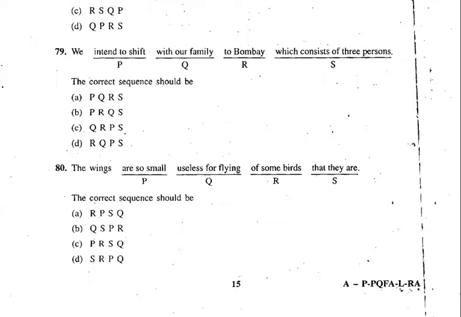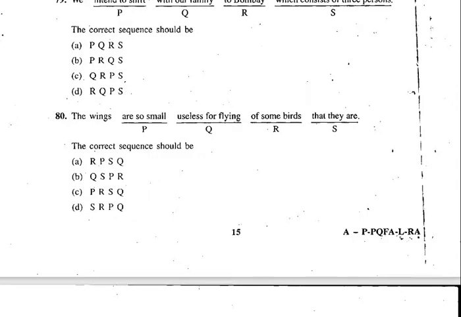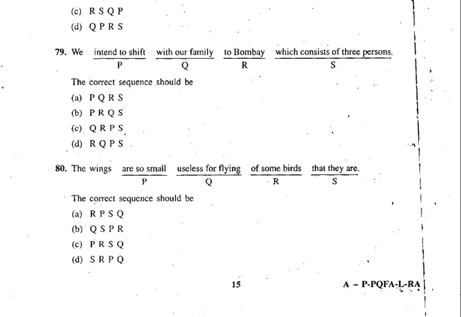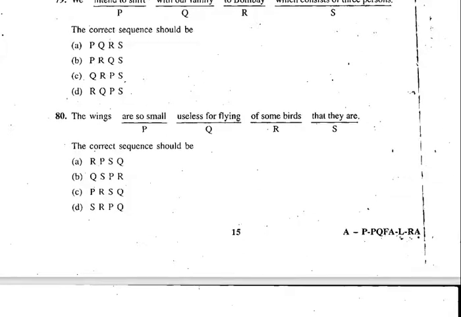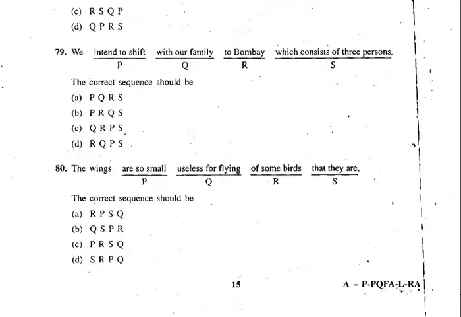79. Let's take up 79. Okay. Now we intend. Now we, after that, we to Bombay, no, it will not come. We, which consists of 3, that is wrong. So what should come with that? We intend to shift. Yes, I think we intend to shift because after we, a verb should be there. So the only verb that can come is P. So either A option is correct or B option is correct.